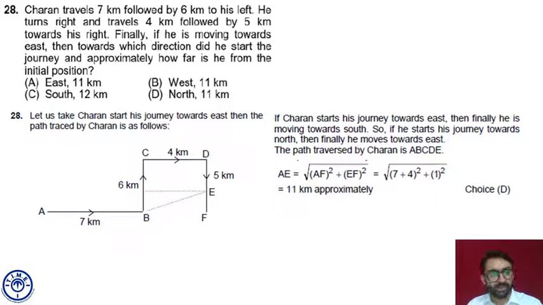So AE square is equal to AF square plus FE square. AB is 7, BF is 4, so AF is 7 plus 4, which is 11. EF is 1. 11 square plus 1 square is 121 plus 1, which is 122. The square root is approximately 11. But we did not have to calculate the distance, because the directions in which he started his journey are different in all four options. So I can answer this question with the help of only the starting direction of movement. Fine. Let's move to the next question.